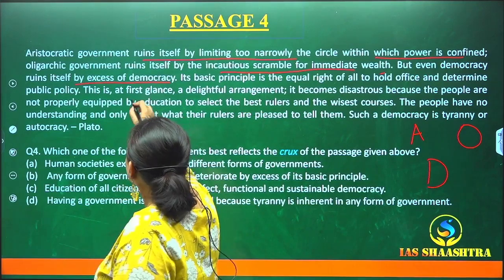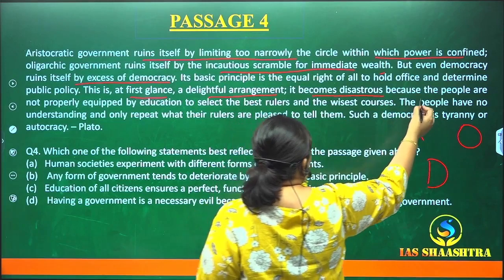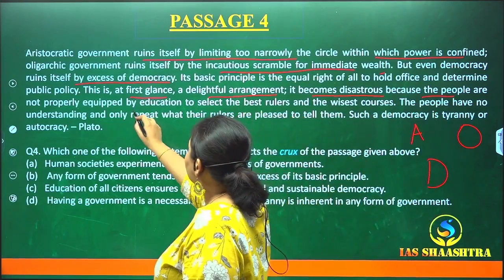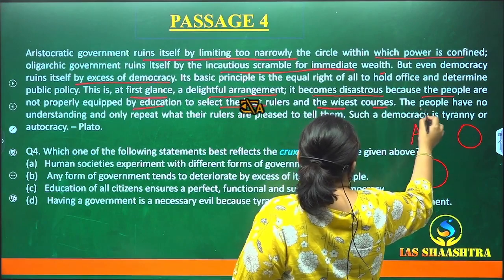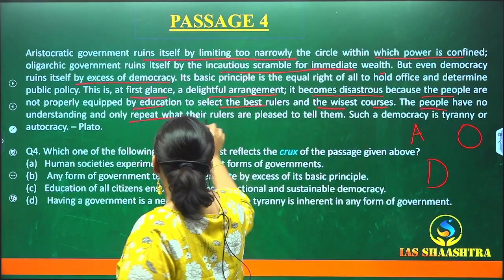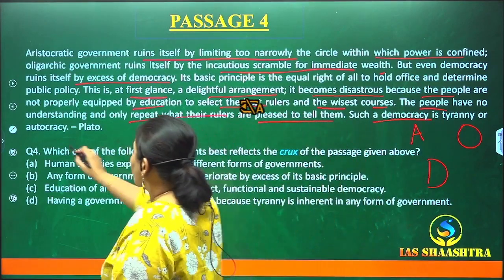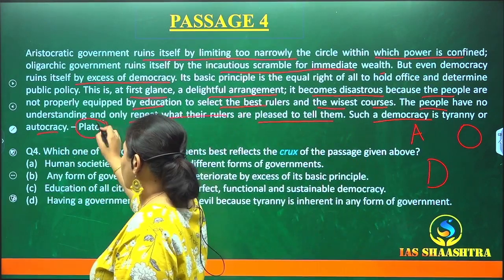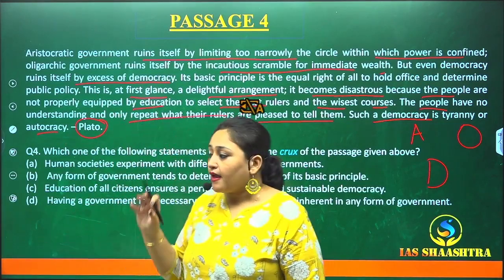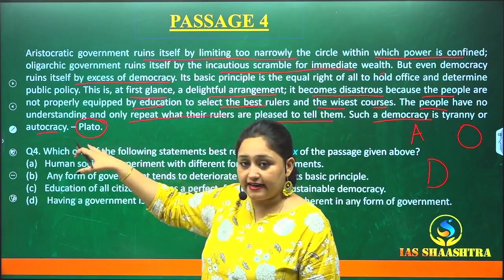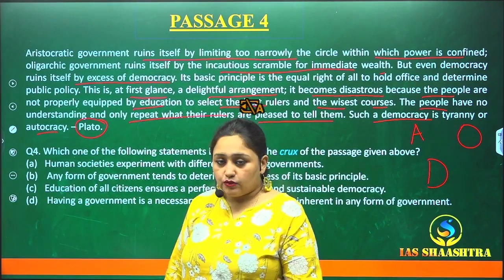Okay, this is at first glance a delightful arrangement. It becomes disastrous because the people are not properly equipped by education to select the best rulers and the wisest courses. The people have no understanding and only repeat what their rulers are pleased to tell them. Such a democracy is tyranny or autocracy, as said by Plato. So this quote has actually been taken from Plato, one of Plato's sayings.